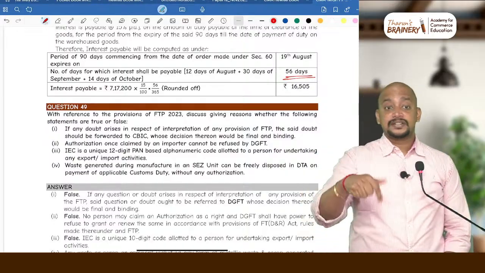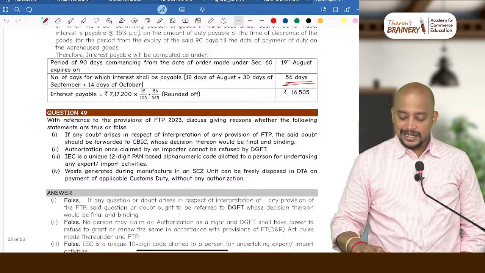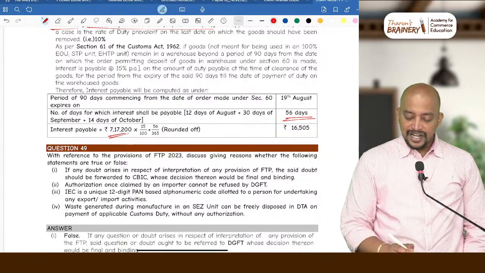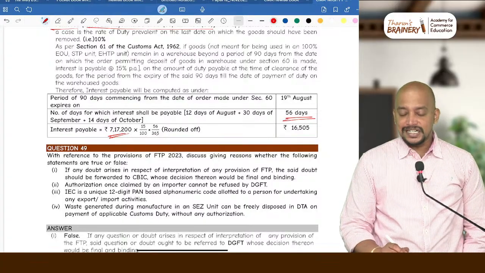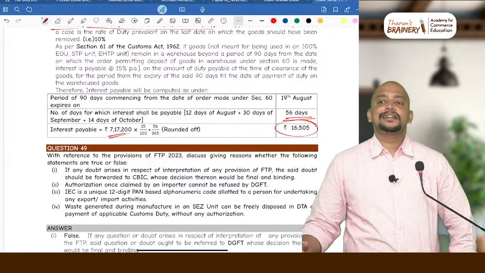This is customs. We are paying to the government. What rate? 15%. So take 7,17,200 into 15% into 56 by 365. 16,505 will be taken as the interest payable. Is it clear?